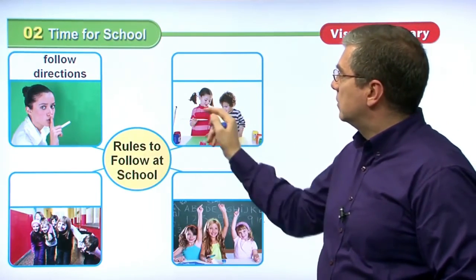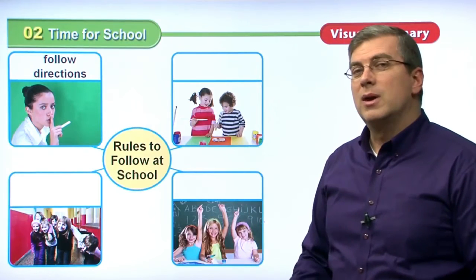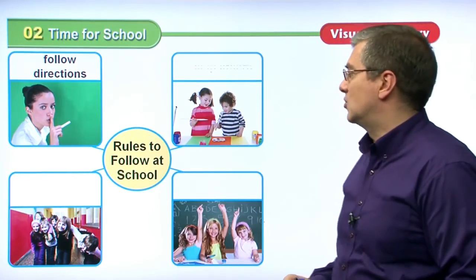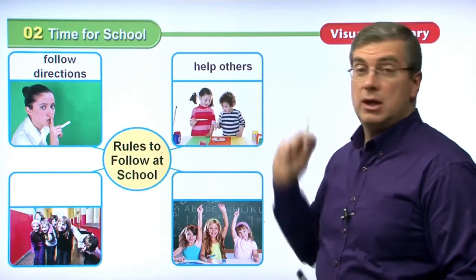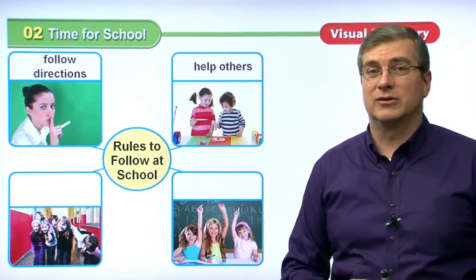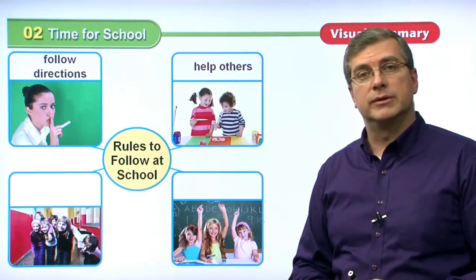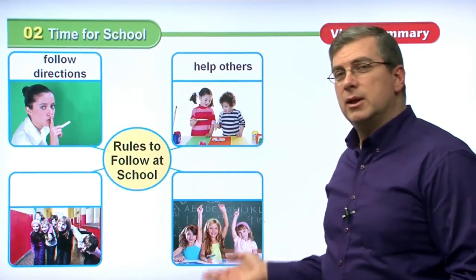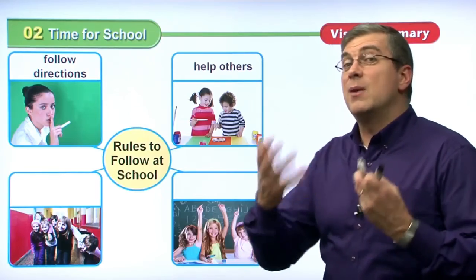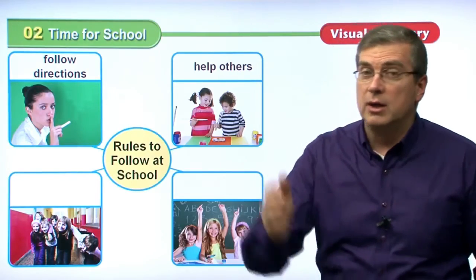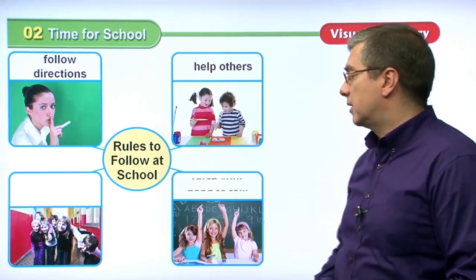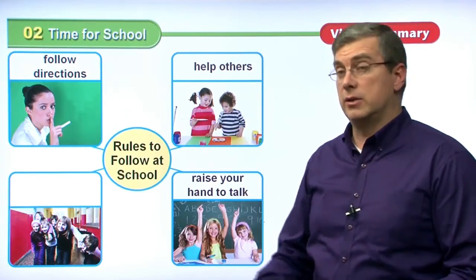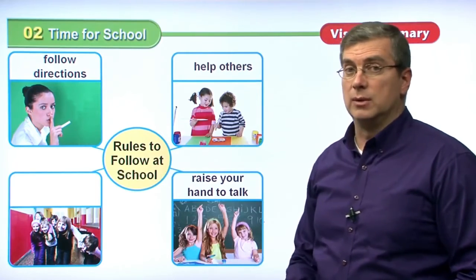Okay, what's this? The two students, what are they doing? They seem to be cooperating, right? They are helping each other. So help others. That's another good rule to follow at school. Help each other. Down here, what are these girls doing, right? They're behaving well. They're good students. They want to talk, but they don't just talk. What do they do? They raise their hand to talk. So raise your hand to talk. Another rule to follow at school.